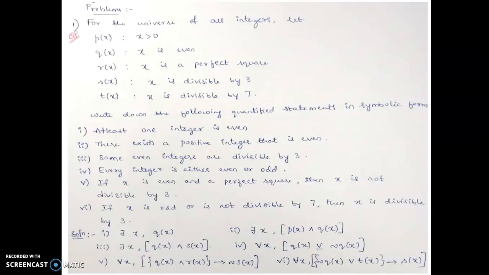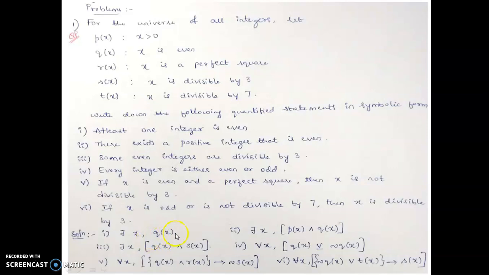Based upon the sentences, we need to frame those quantified statements using those symbols. Let us take the first one: at least one integer is even. Here x is even, which is q of x, and at least comes with this symbol: there exists x, q of x.